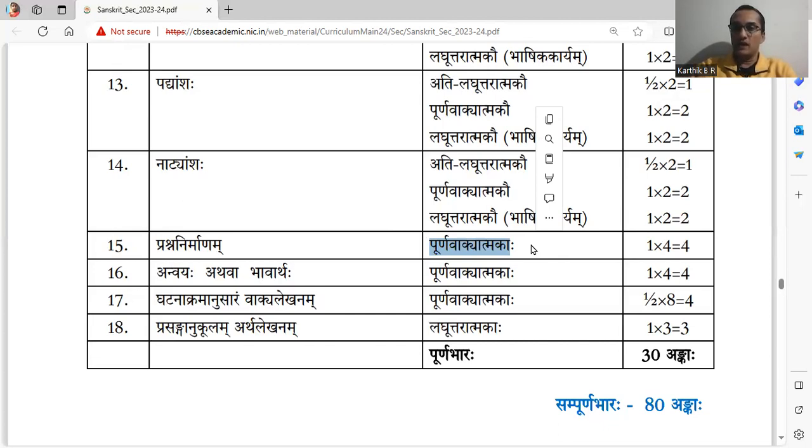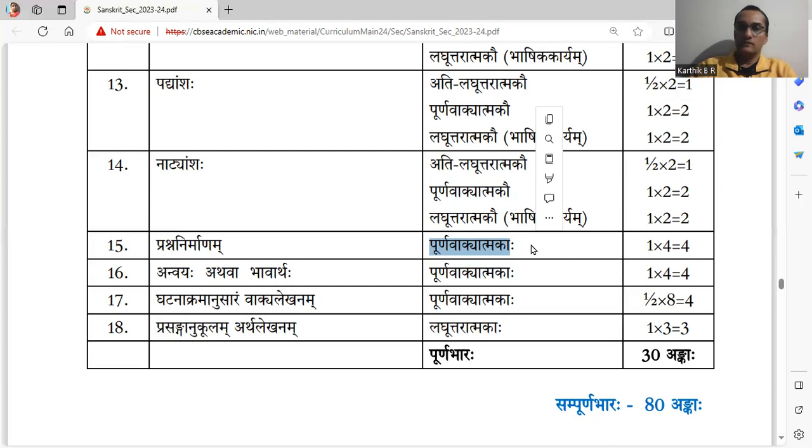Don't write only the question words. Remember this, many students do this mistake. Write the entire sentence again in the form of a question after replacing the underlined word with the proper question word. 4 marks, 1 mark for 1 answer.